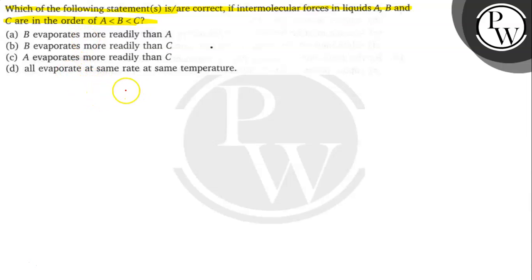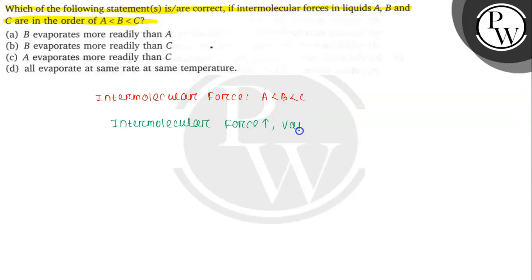So the order of intermolecular forces is given. Order of intermolecular forces, that is A, then B, then C. So we know that more intermolecular force, less vapor pressure.